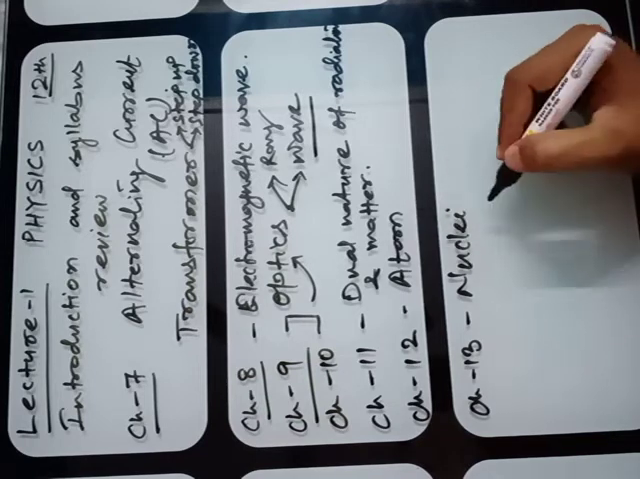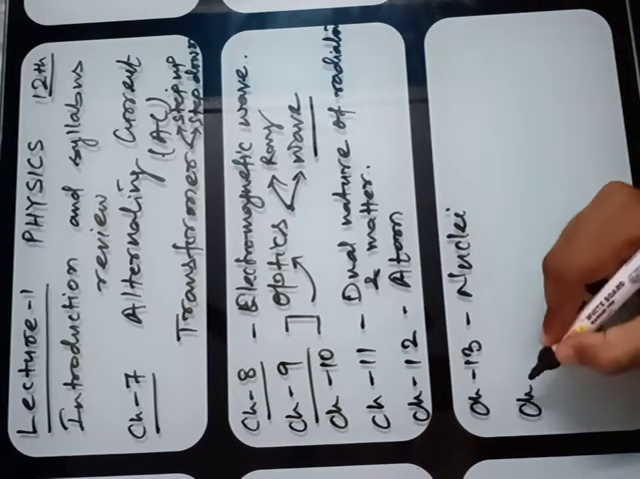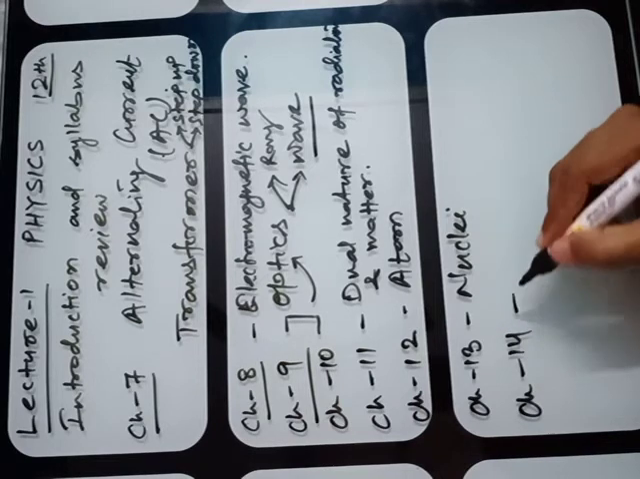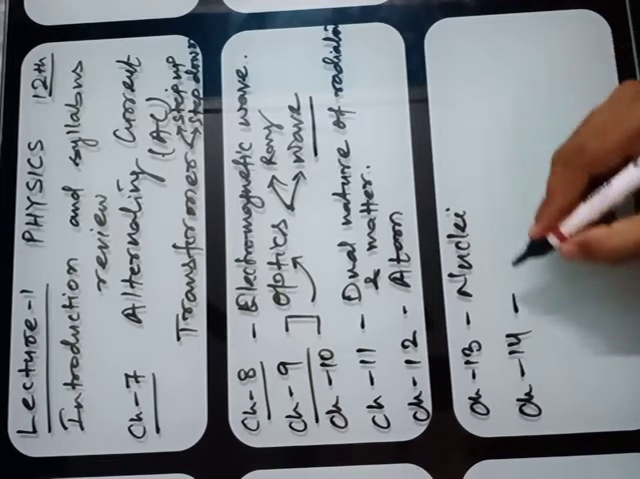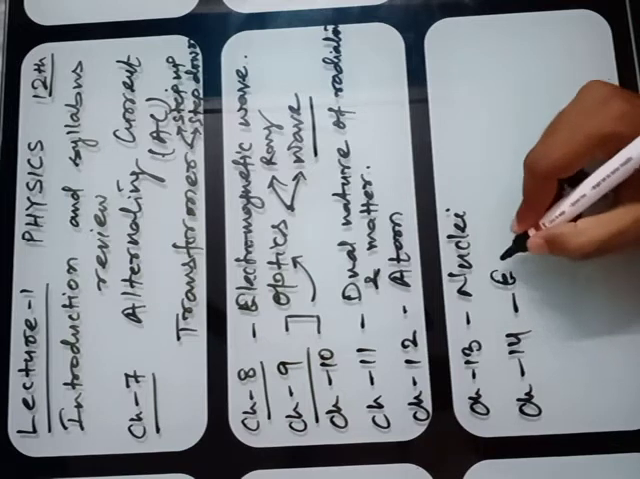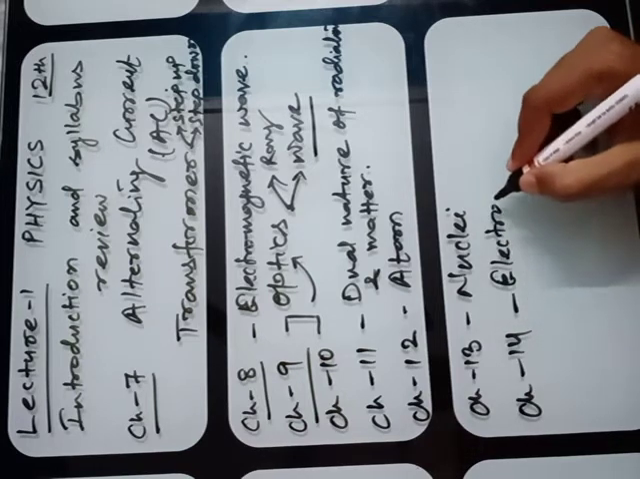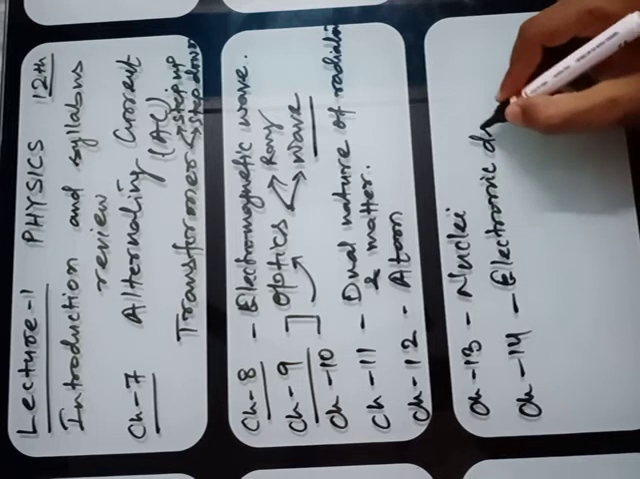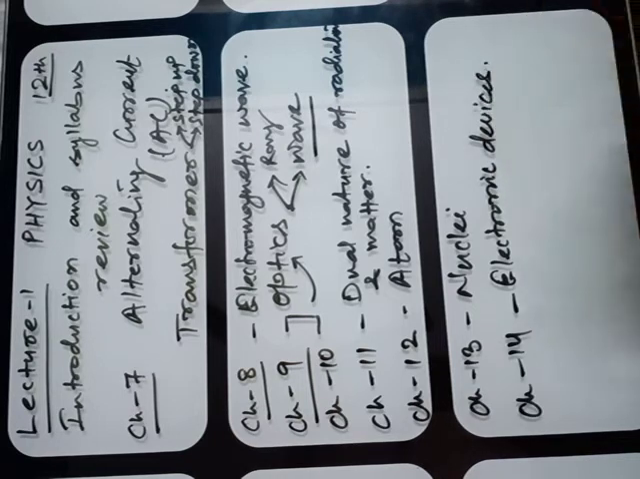This is also the small chapter. And the last one is chapter number 14, electronic devices. It is the part of condensed matter physics, that is, the electronic devices.